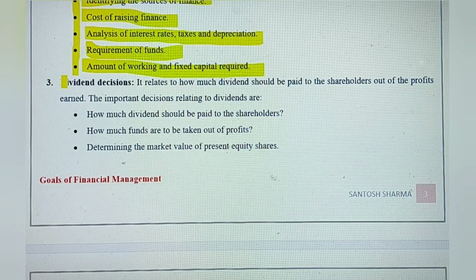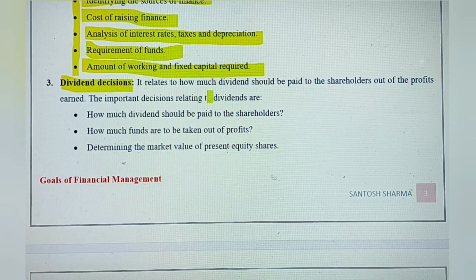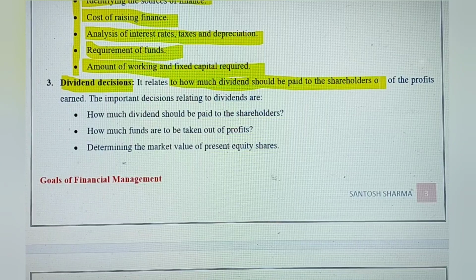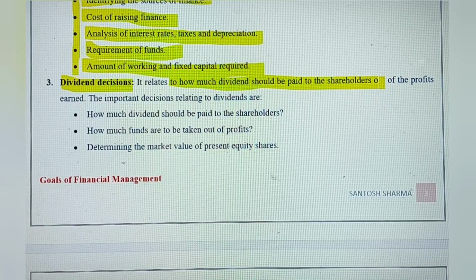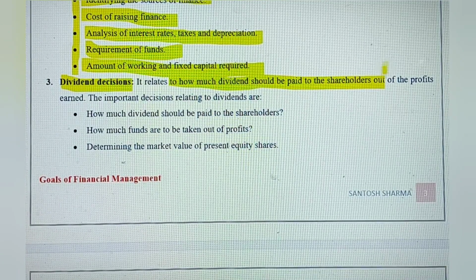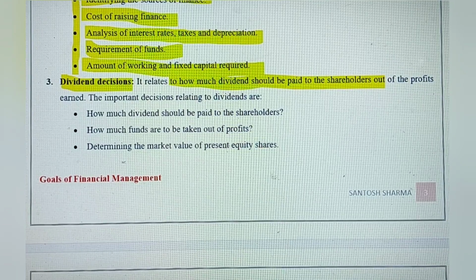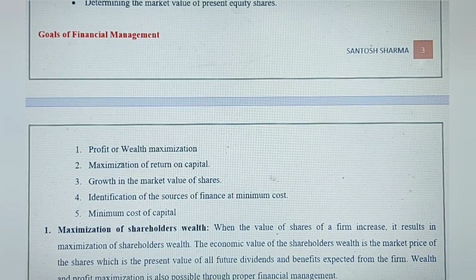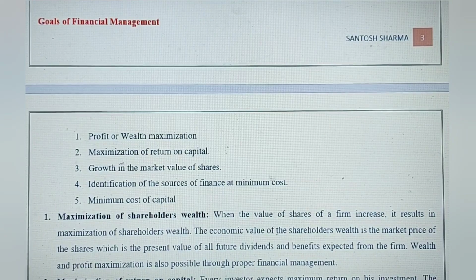Okay, fine. When we talk about dividend decisions, it's very simple: how much the company should distribute as dividend to its shareholders. This dividend depends on the amount of profit that the company has earned during the year, and accordingly it will distribute the dividend to its stakeholders and shareholders.